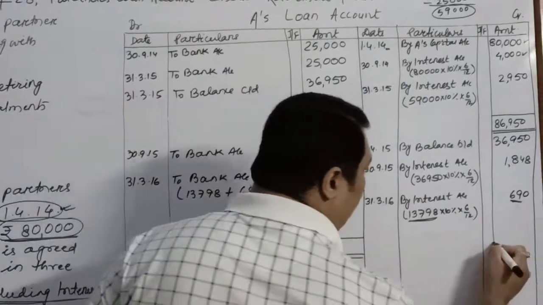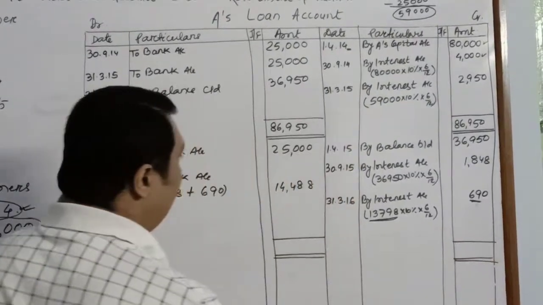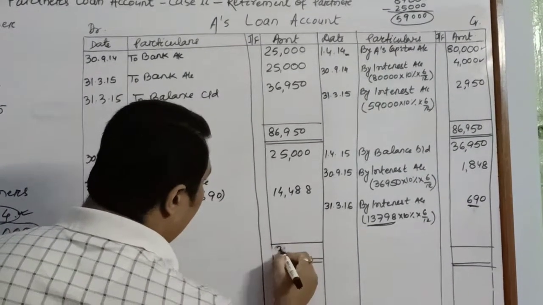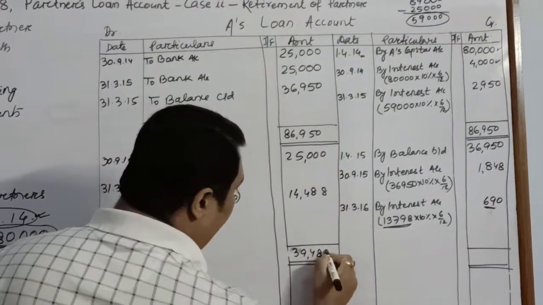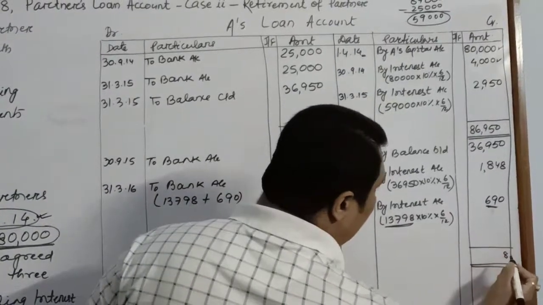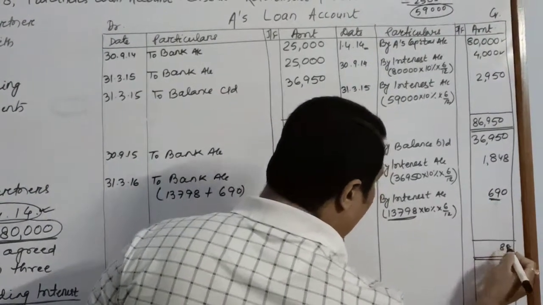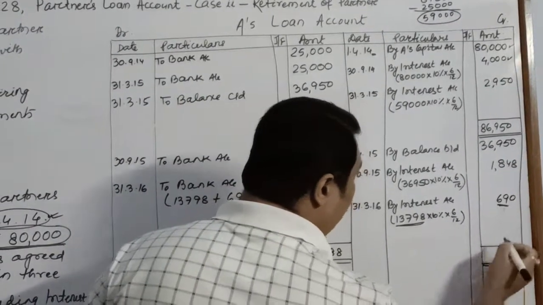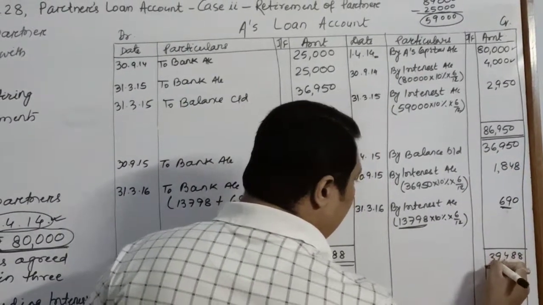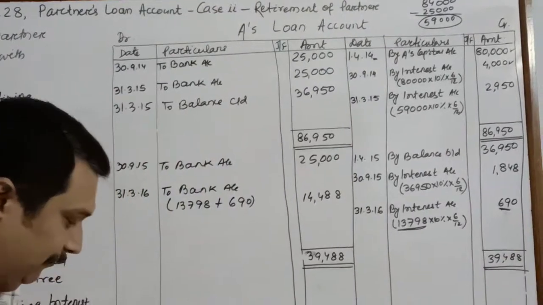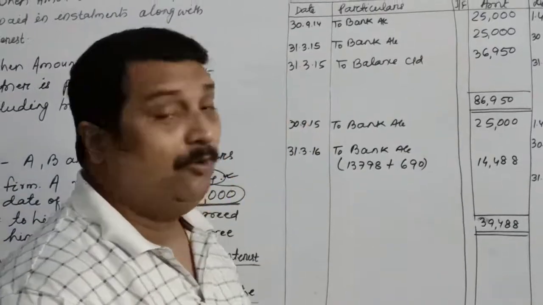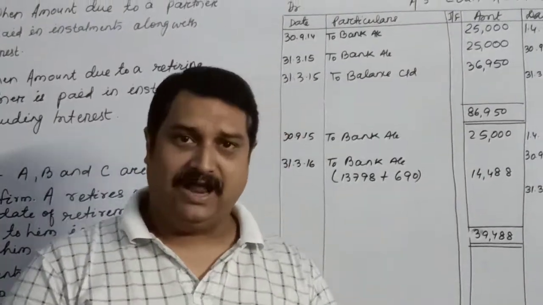So this is how our 4 installment dates have been completed. Total is 39,488. Here also you can add: 8, 9, 4 is 13, 5 is 18, carry 1, 9, 1 is 10, 8 is 18, 6 is 24, 2, 6, 2, 8, 1, 9, 39,488. So children, this is how we prepare a partner's loan account. There are two things which I have done.